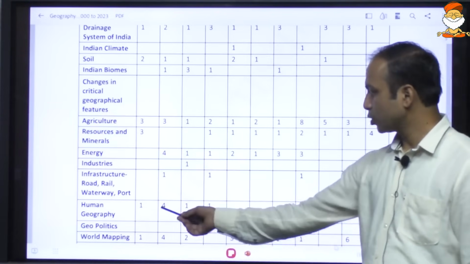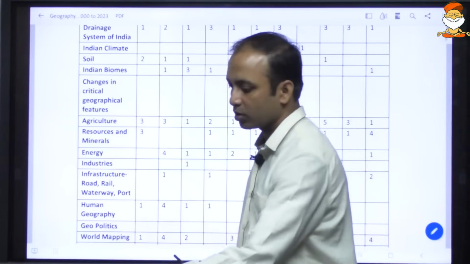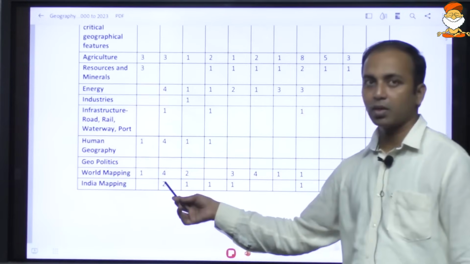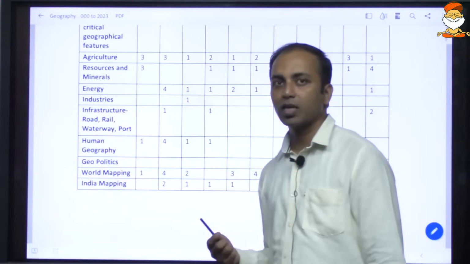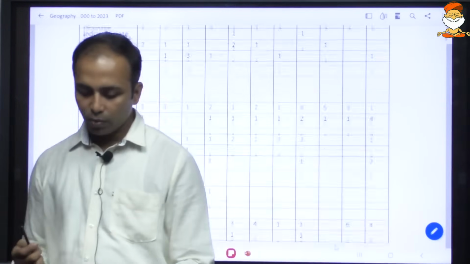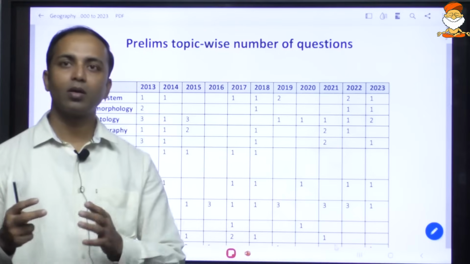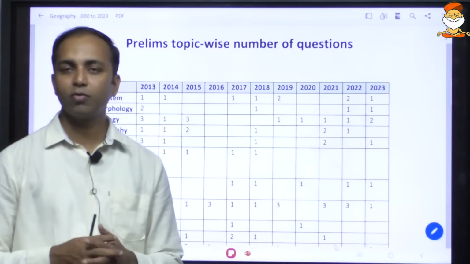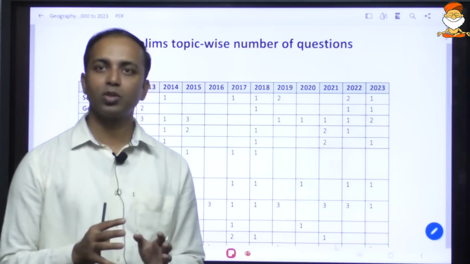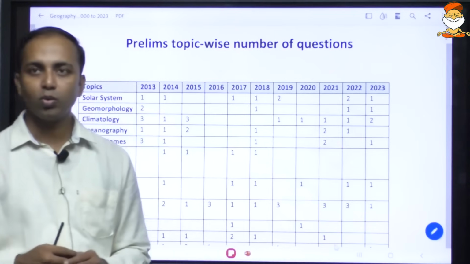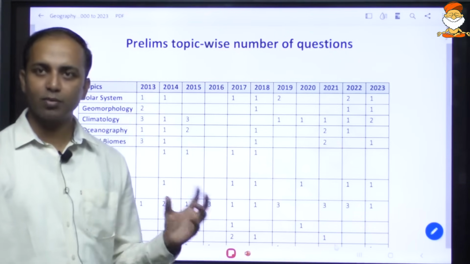Then it comes to human geography. In the last 5-6 years you can see no question at all, but yes, there are questions from world mapping and India mapping, and almost every year it is seen that around 5 to 6 questions are there in the mapping. So it is very, very important that you do this mapping from the current affairs perspective. But before that, have a basic hold of the conceptual mapping, the factual mapping, or those mappings which are very obvious for a student to know. And a lot of this would be covered while we cover the conceptual topics.